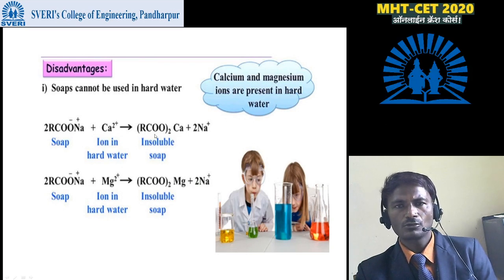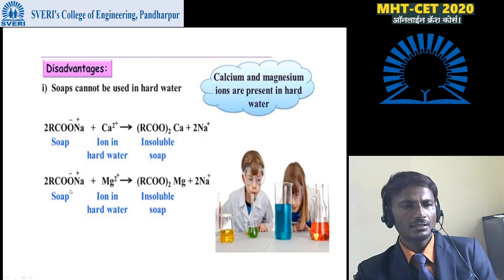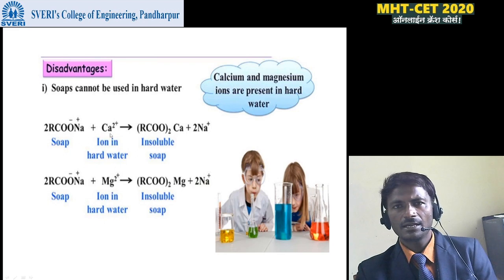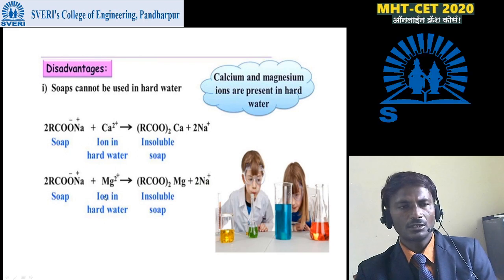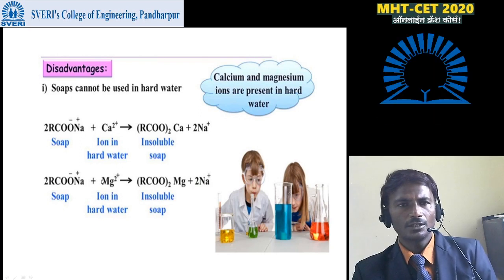This insoluble soap is known as the precipitate or curd or white scum. A similar reaction is given here for the magnesium ions. Generally calcium and magnesium ions are present in hard water. These are responsible for hardness of the water.